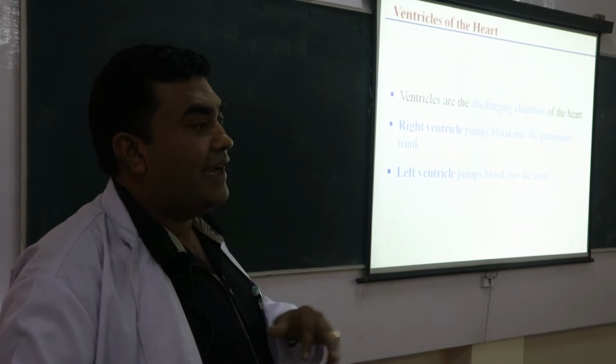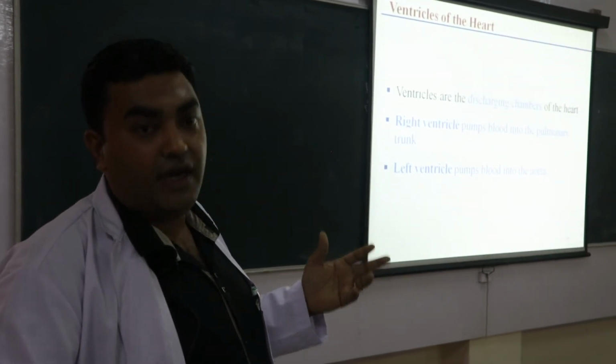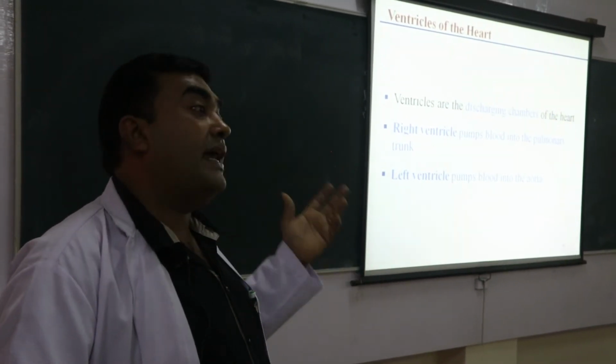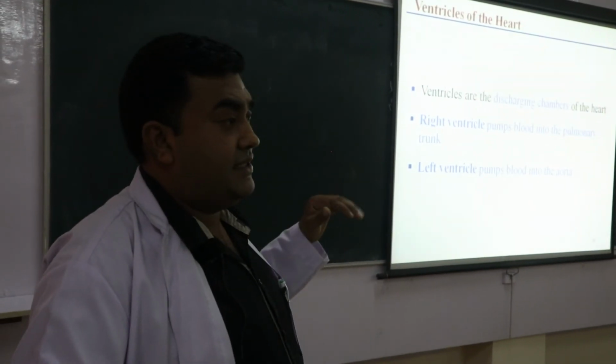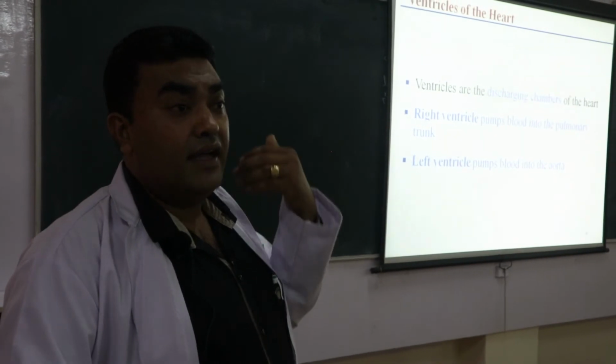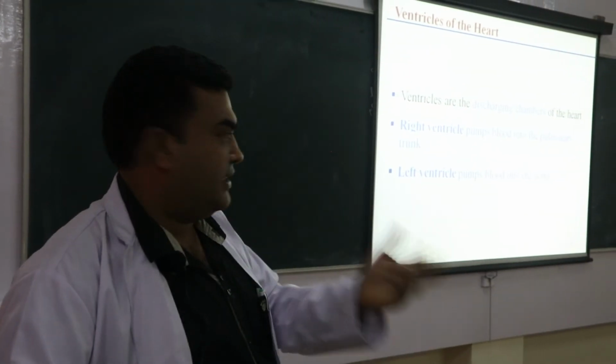Right ventricle is the right lower chamber of the heart which receives the deoxygenated blood from the right atrium through the right atrioventricular or the tricuspid valve. Then this right ventricle sends this deoxygenated blood to the lungs for the oxygenation that we have seen.